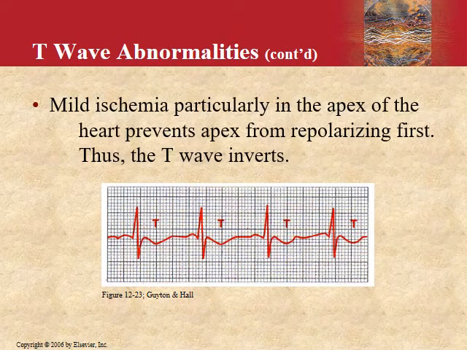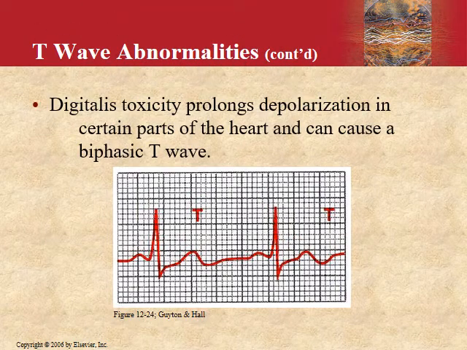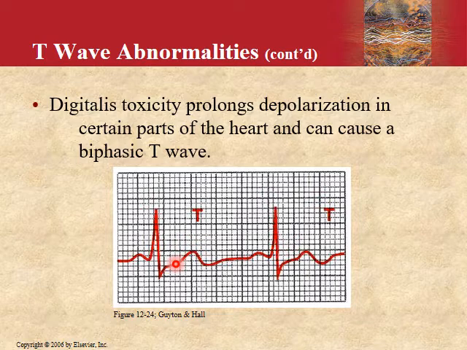Here you can see mild ischemia. In mild ischemia, you can see the T wave is inverted. So you should never have an inverted T wave either. And this is an example of digitalis toxicity, in which you can see a biphasic T wave, a positive and a negative, a positive and a negative. You shouldn't have a biphasic T wave as well.